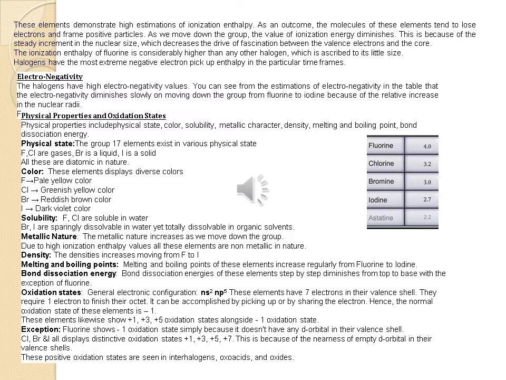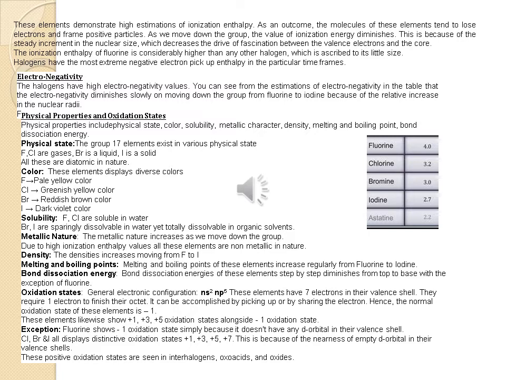Physical state of group 17 elements. Fluorine and chlorine are gases, bromine is a liquid, iodine is a solid. Color of the element. Fluorine is a pale yellow color, chlorine is a greenish yellow color, bromine is a reddish brown color, iodine is a dark violet color. Solubility. Fluorine and chlorine are soluble in water, bromine and iodine are sparingly soluble in water.